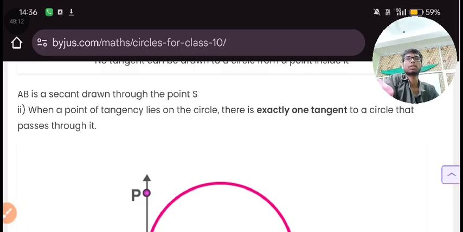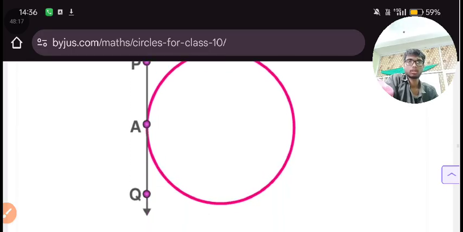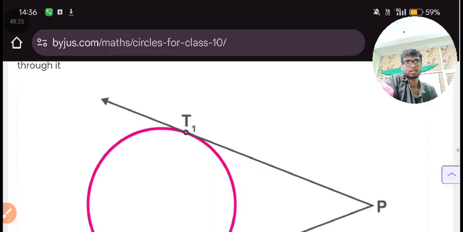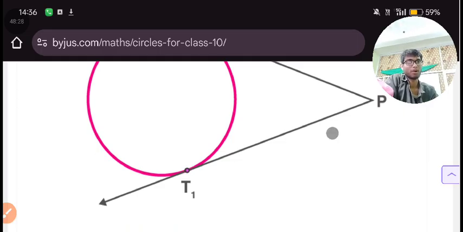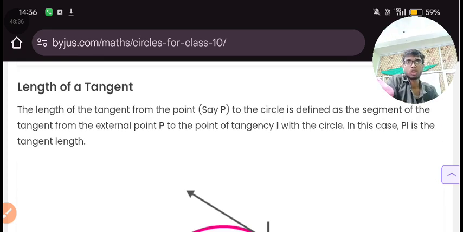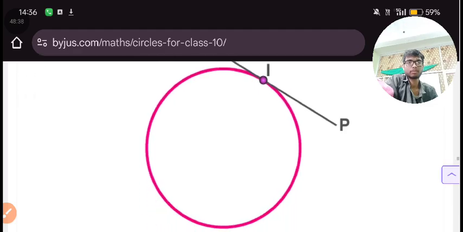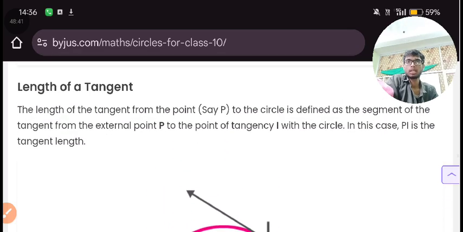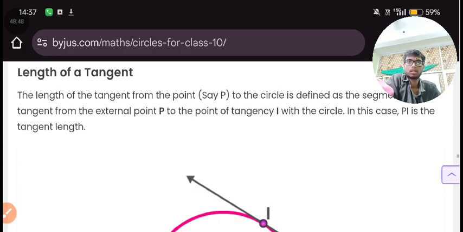AB is a secant drawn through the point S. We have seen it is providing a tangent line. Here this P is a point, and with the help of this it is providing two tangent lines. Length of a tangent. The length of a tangent from the point, say P, to the circle is defined as this segment.